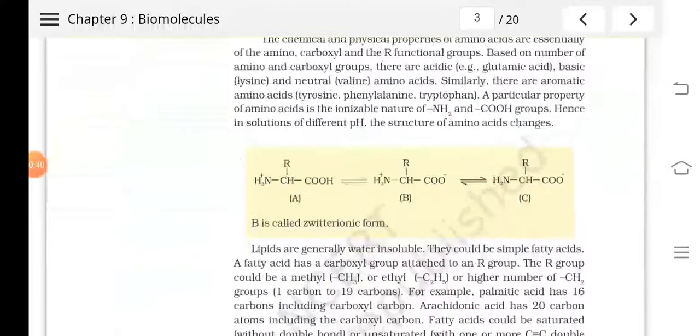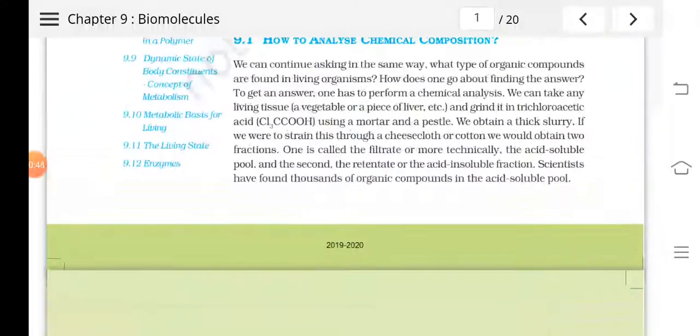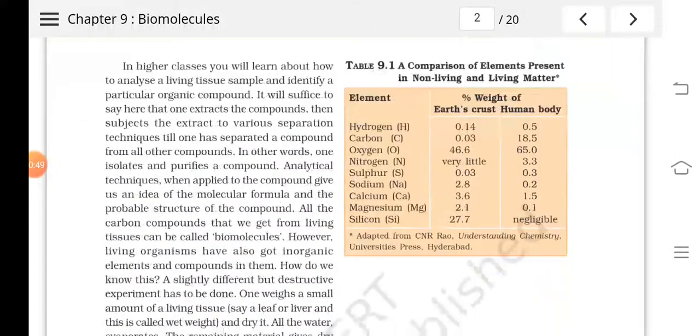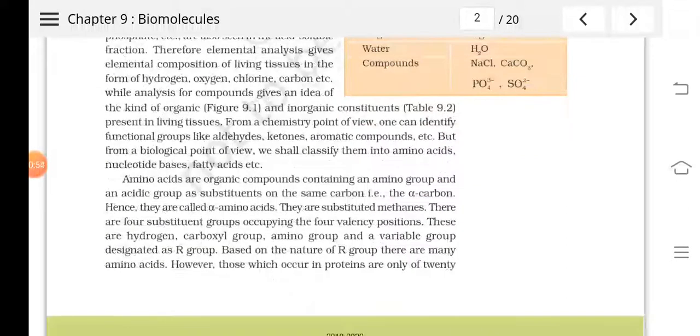In the acid insoluble fraction, we get different compounds like proteins, nucleic acids, carbohydrates and lipids.